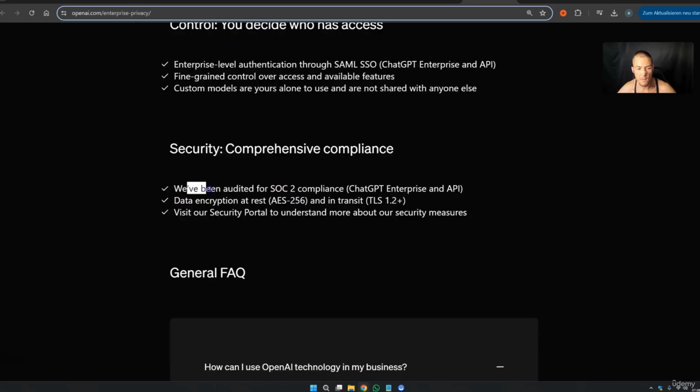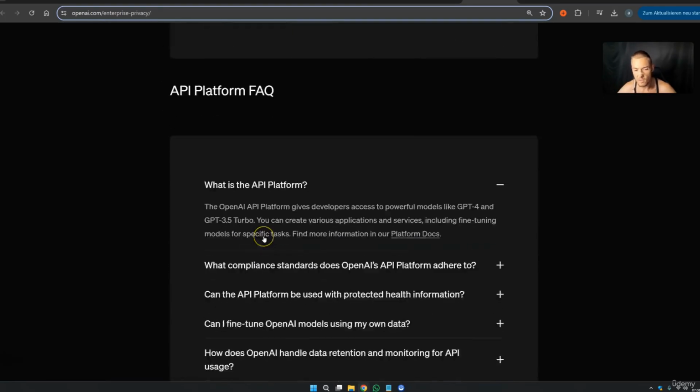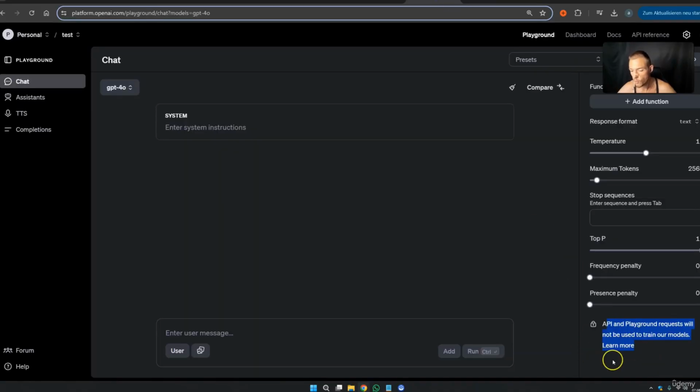And for the security, we've been audited for SOC 2 compliance, and for ChatGPT Enterprise and the API, data encryption at rest, AES 256. So this is also an encryption method, like for example SHA 256, and in transit, and I don't know what this is, I need to be honest, I am not an expert in this safety stuff. Visit our security portal to understand more about our security measures. And then they have the FAQ and you can also contact them and much more. But generally speaking, if we work over the API with these AI agents, we are safe.